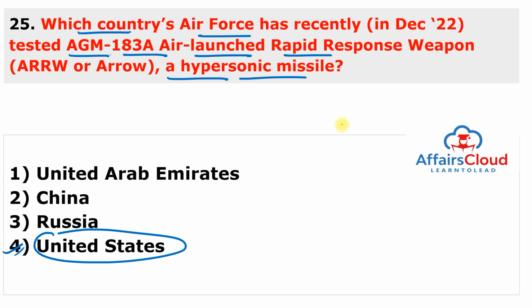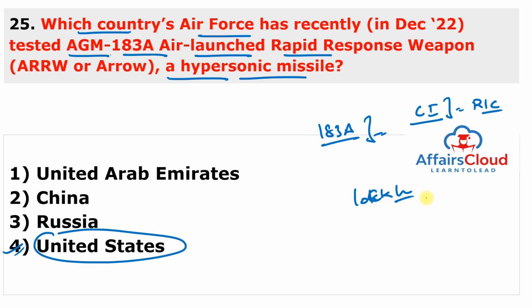So the United States Air Force successfully tested the AGM-183A air-launched rapid response weapon Arrow, a hypersonic missile which represents a cutting-edge strategic weapon system, similar to those developed by Russia and China. The missile was designed by Lockheed Martin based on the previous test vehicles, and it has a maximum speed of Mach 20. This is huge, Mach 20 or almost 15,000 miles per hour.